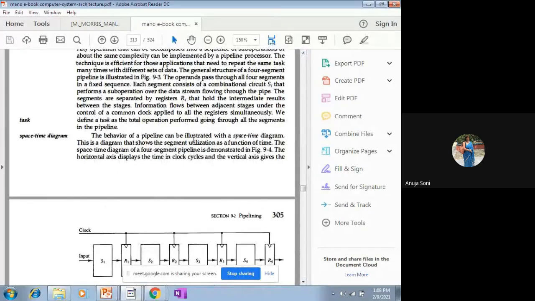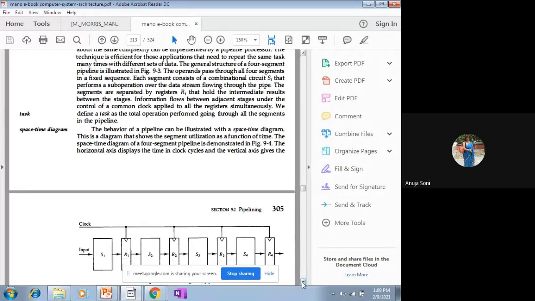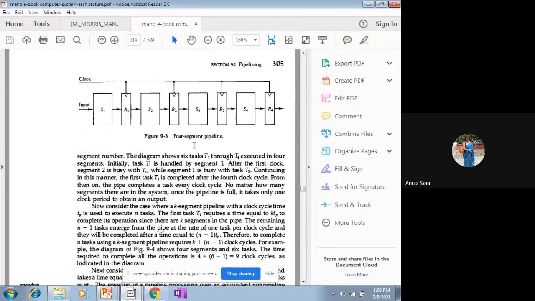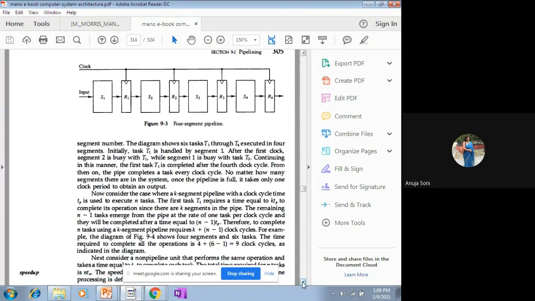The behavior of a pipeline can be illustrated with the space-time diagram. This is a diagram that shows the segment utilization as a function of time. Now the space-time diagram of a 4-segment pipeline is demonstrated in figure 9.4. Before that, a simple 4-segment pipeline is given, where you have segment 1, segment 2, segment 3, segment 4, and the task is going from one segment to another with respect to the different clock pulses. This is only the abstract diagram.